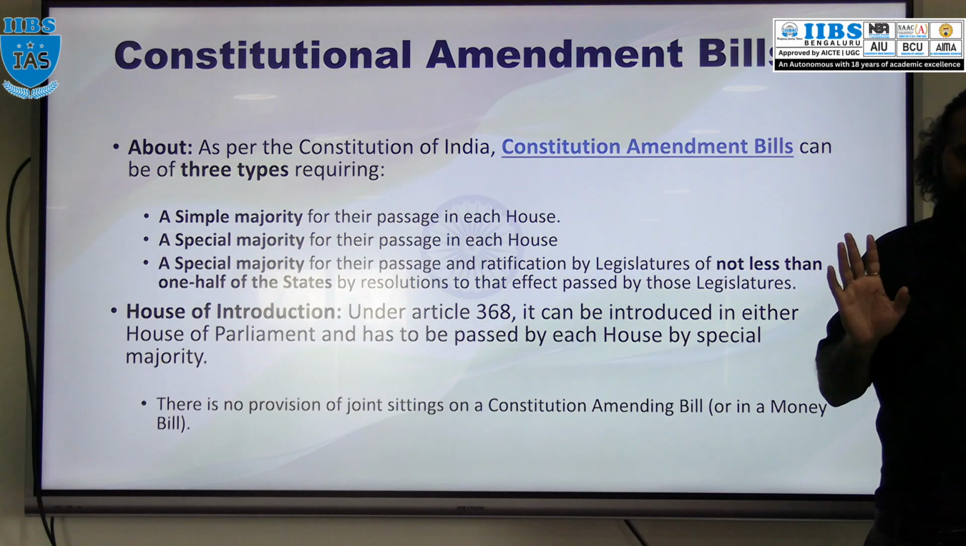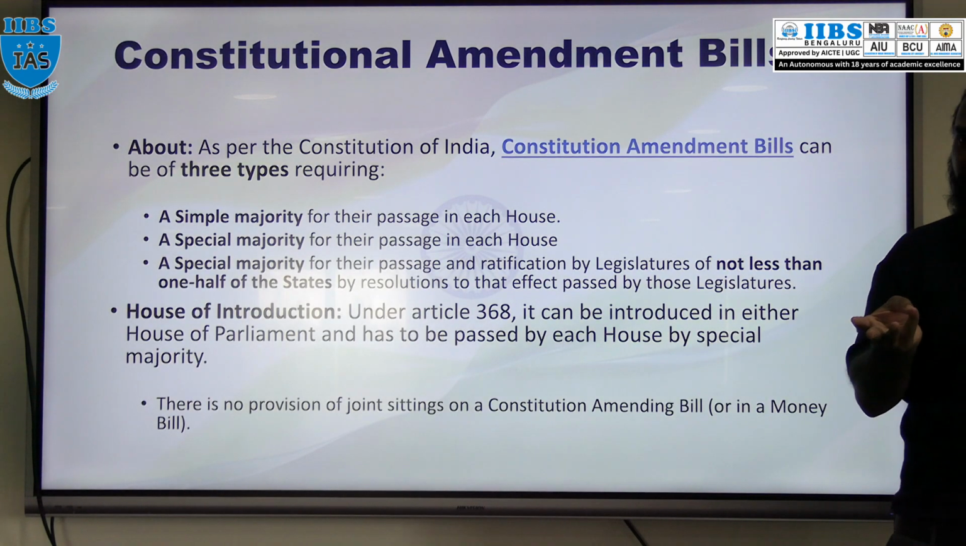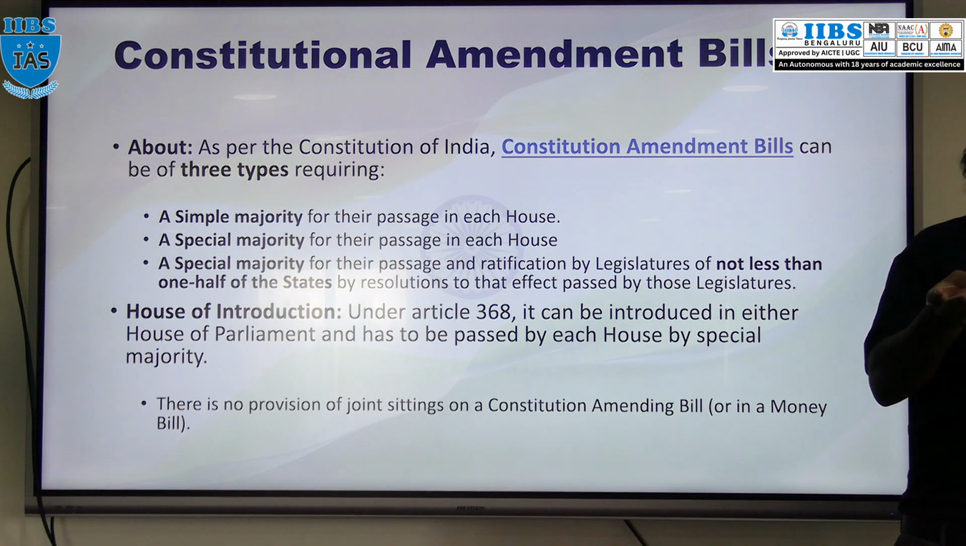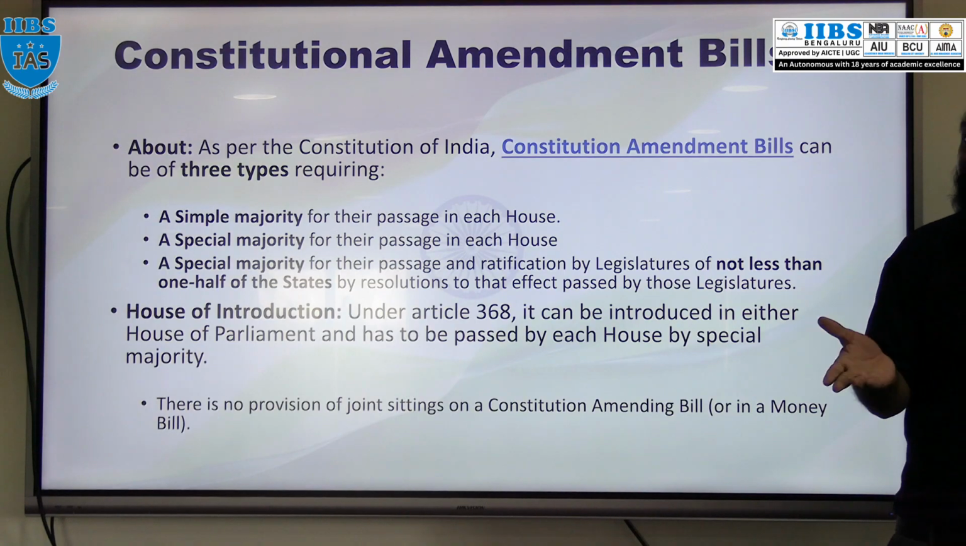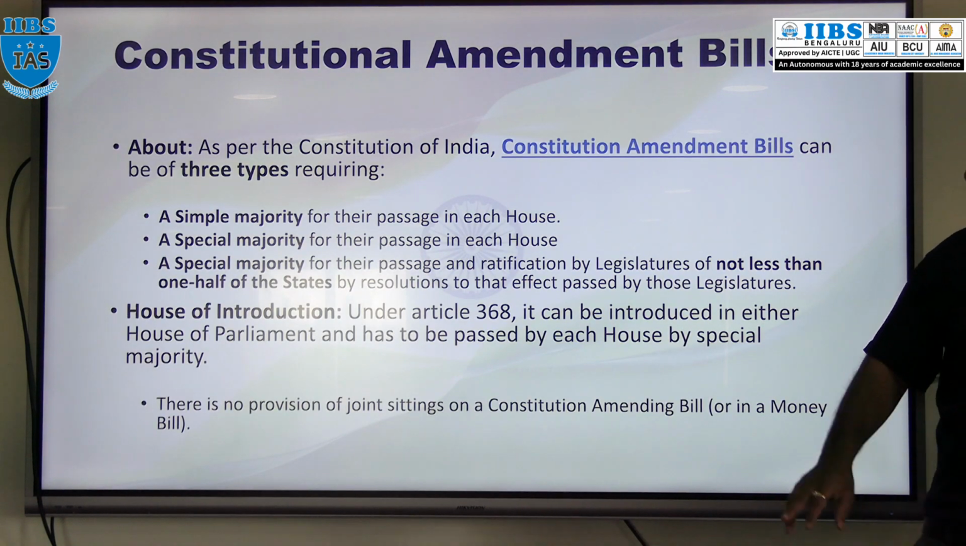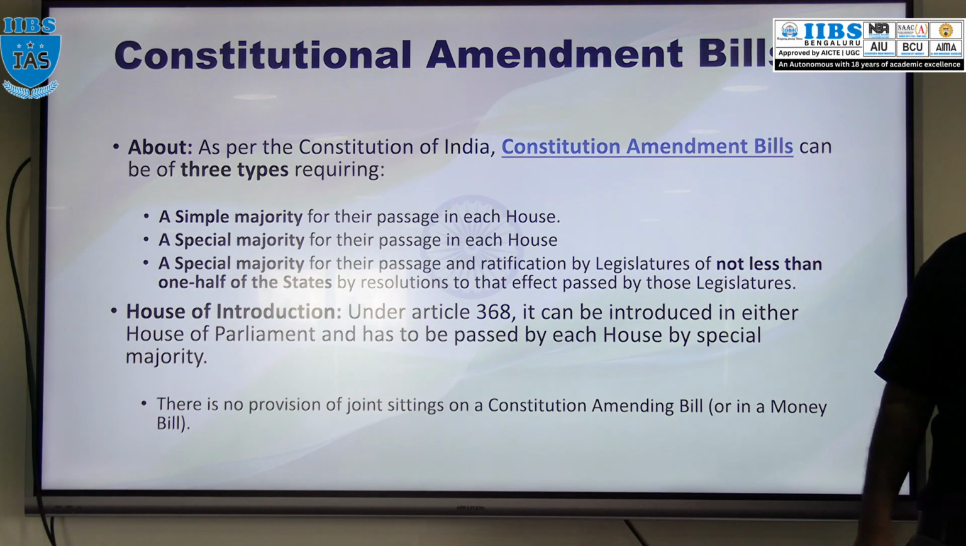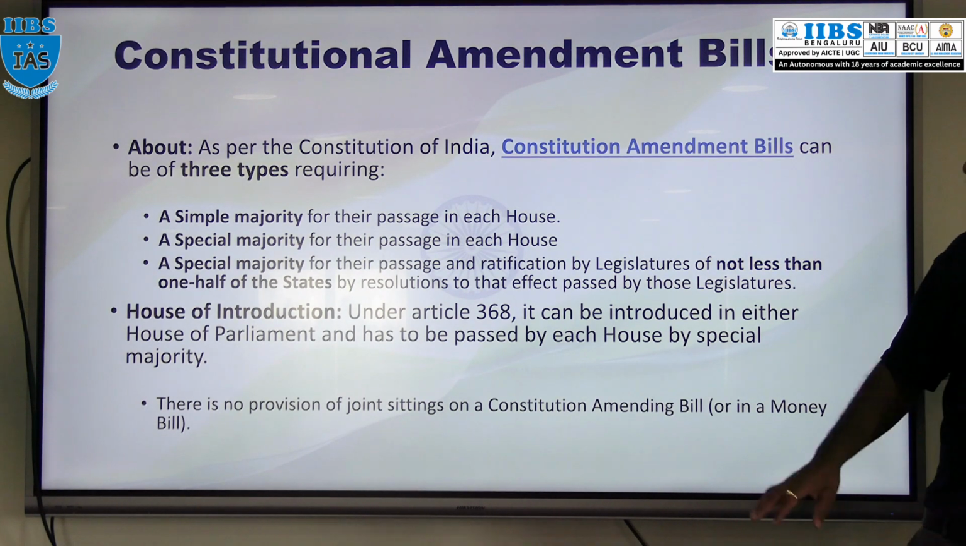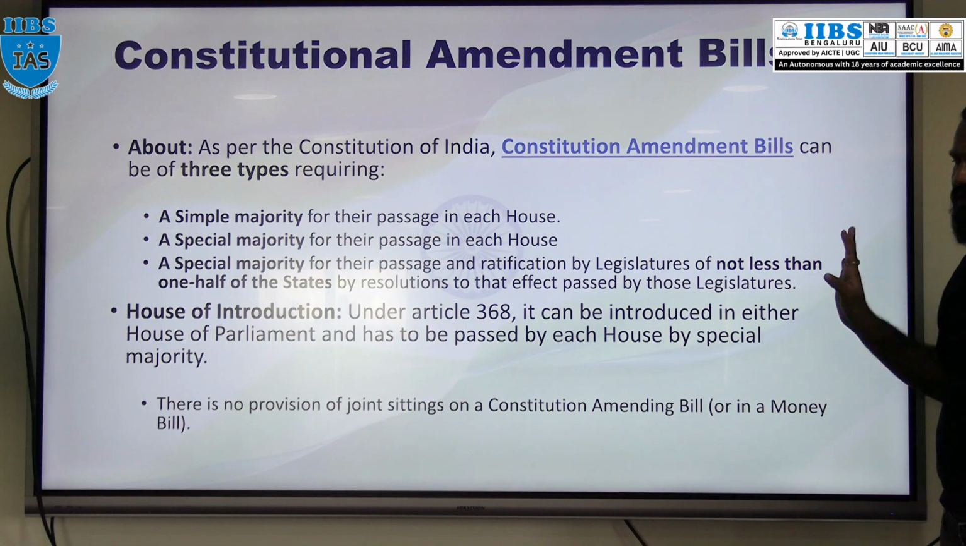First, a simple majority. Simple majority is required for part 1, part 2, citizenship, or union and its territory. For those things, simple majority is required. Special majority is required for special provisions, like fundamental rights and DPSP. For those, special majority is required. Another type of majority is required. So what is that another type of majority?